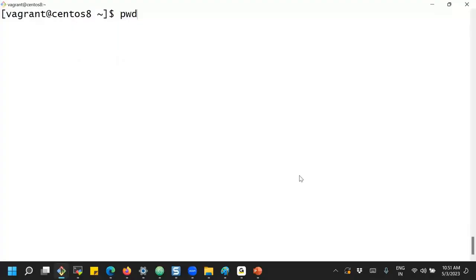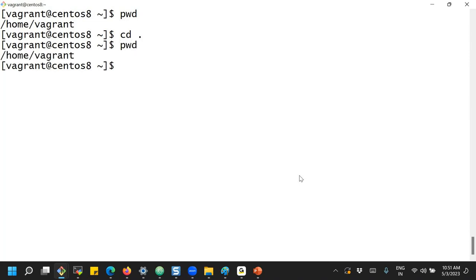Suppose my current directory is /home/vagrant. That is my user home directory. Which user have we logged in as? The vagrant user. What is the home directory? /home/vagrant. Your current directory is the user home directory by default. But if I use cd dot, what is the meaning of that? I'm in the same directory, right? Dot represents the current directory.